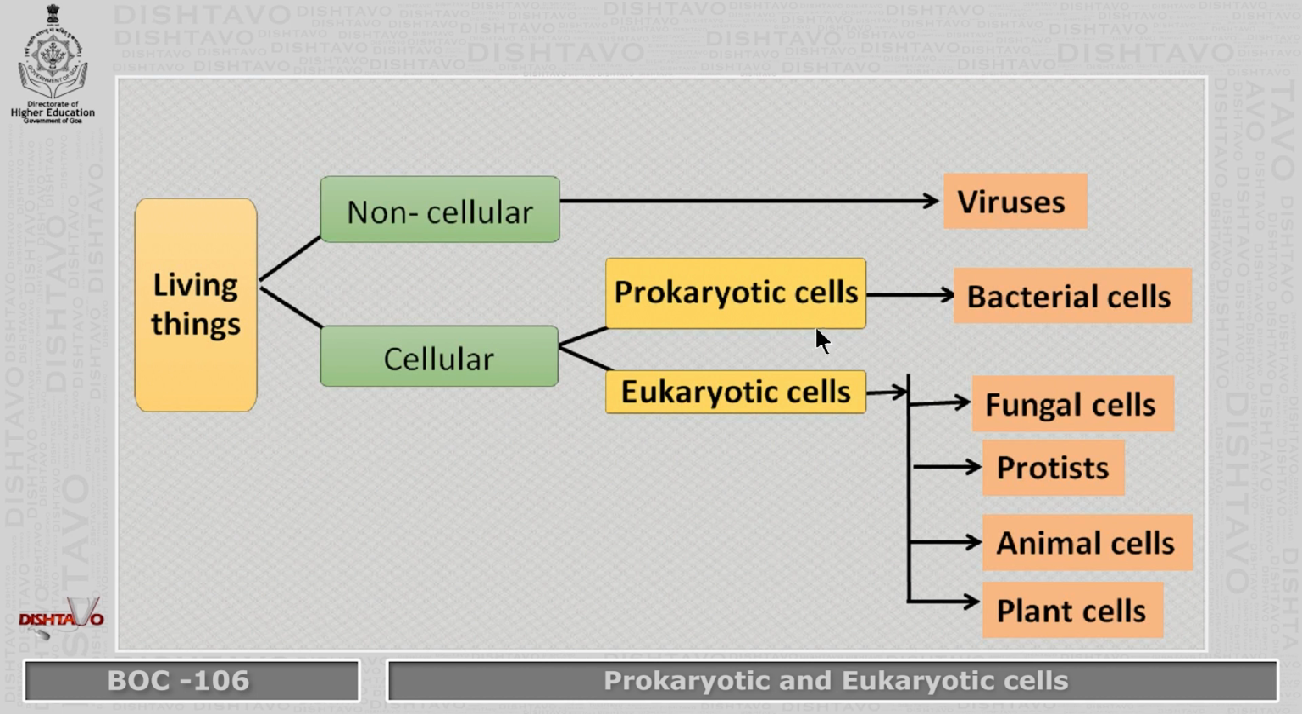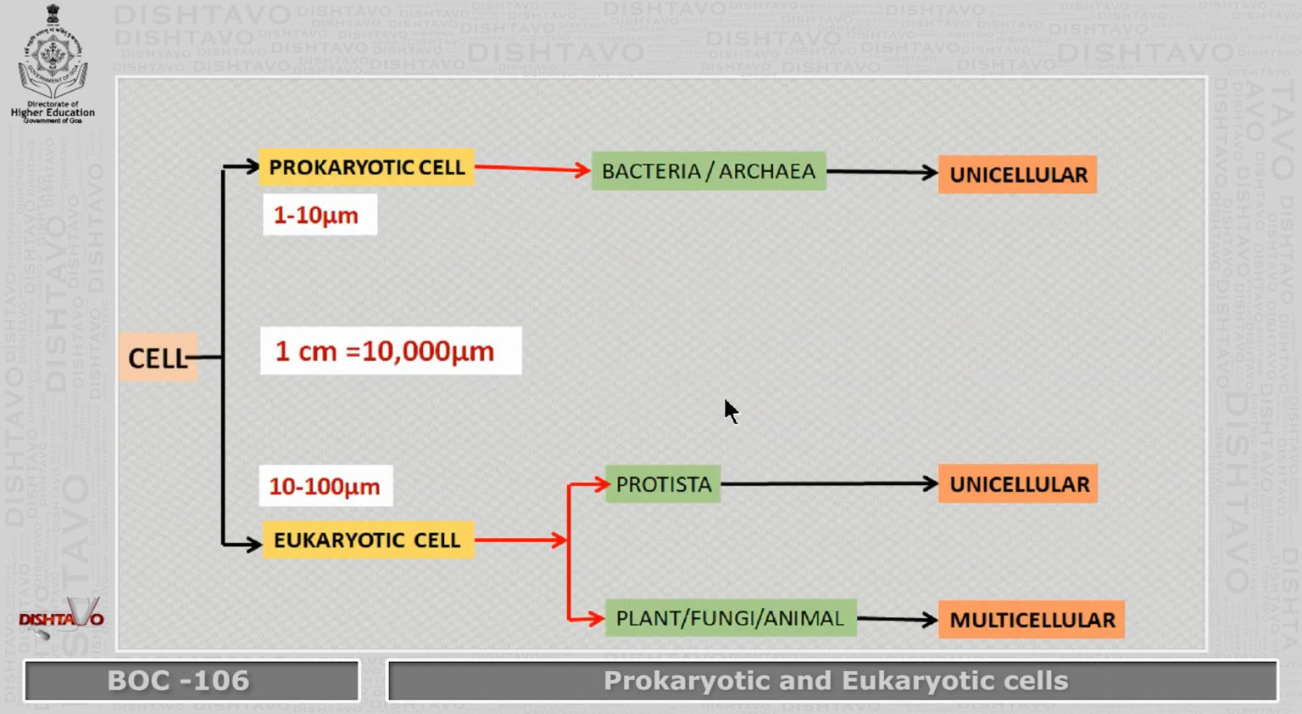Bacterial cells come under prokaryotic cells, whereas all other organisms like the fungal cells, the protists, the animal cells and the plant cells, whether they are single or multicellular, they are all eukaryotic cells. Now, prokaryotic cell and the eukaryotic cell are two types of cells.